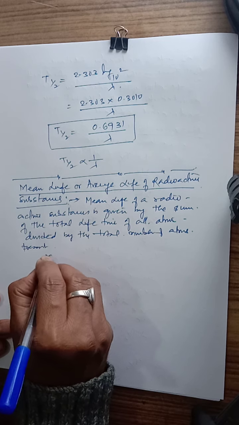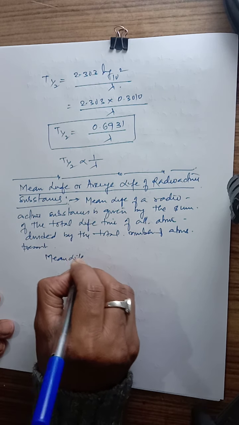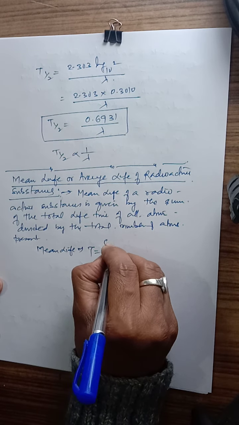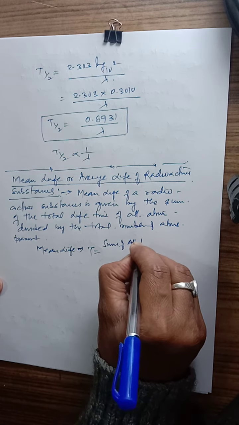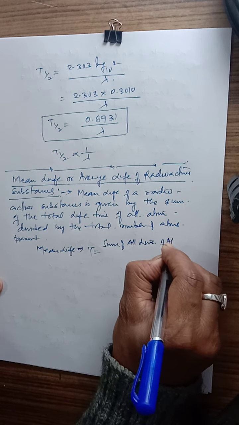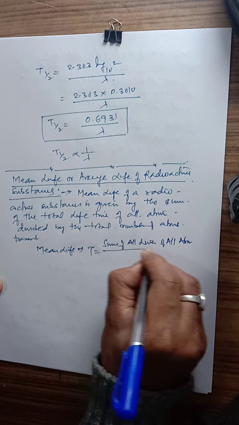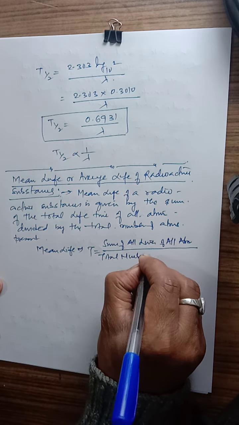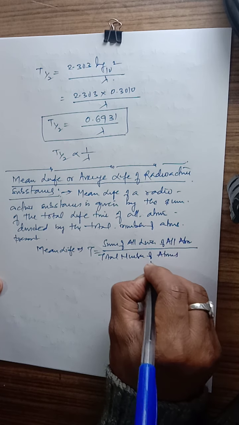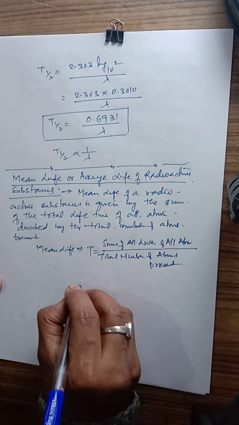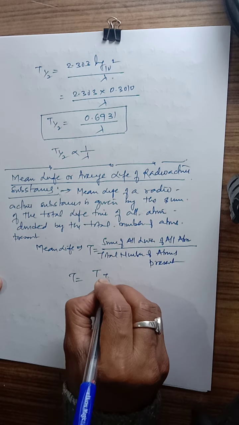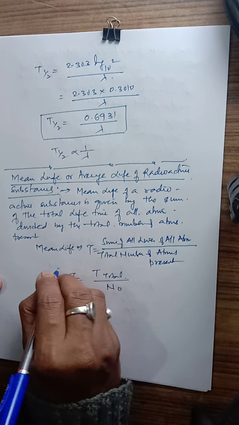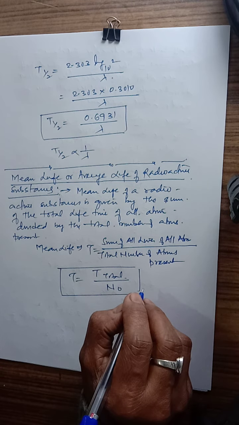So that is the mean life, tau is the symbol for that. That is the sum of all lives of all atoms divided by the total number of atoms which is present. It means tau is equal to T total upon the total number of atoms present, that is N0. So this is the formula for that.